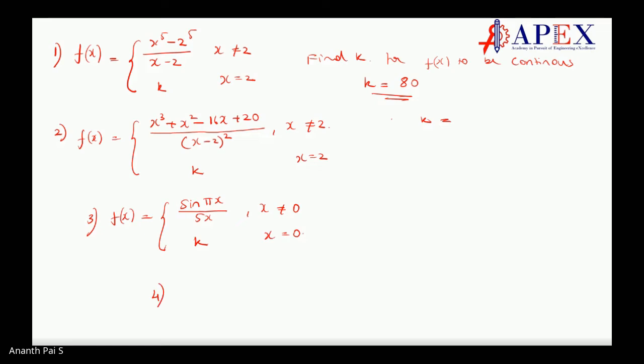Fourth one, f of x is equal to (e power 5x minus 1) divided by 2x for x not equal to 0, and (k plus x) divided by 2 for x is equal to 0. Find k. That's it. Tell me what are the keys.